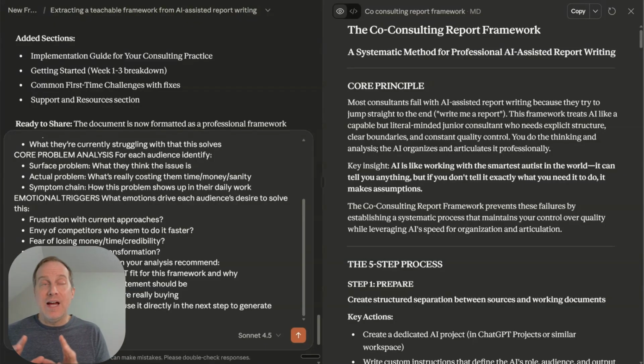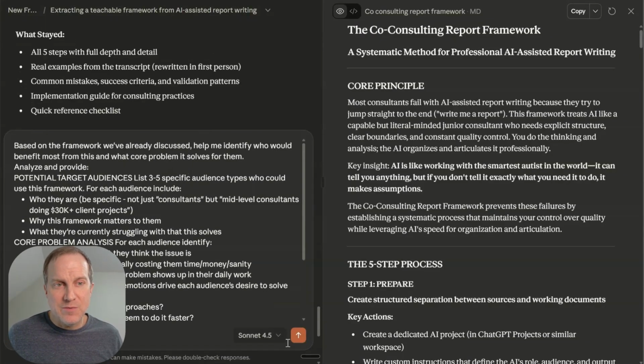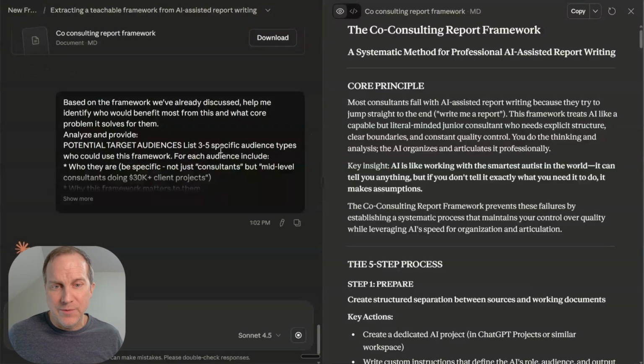So what I'm going to do is I've got a prompt here that will help me analyze who would benefit from this framework. I need to get a clear idea of who my ideal client is. Now I got this great framework. Who can I actually share it with? Who would be the client that would pay me money to implement this framework or to learn about this framework? So basically that's what we're asking the AI to do here.